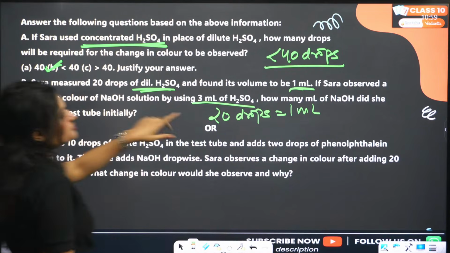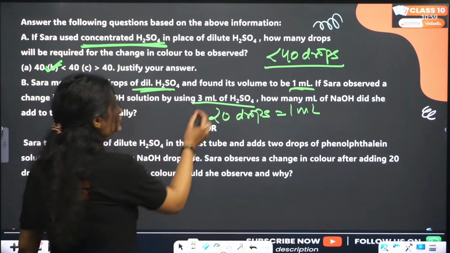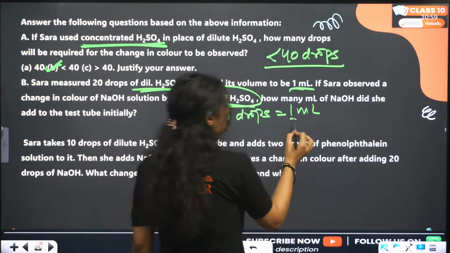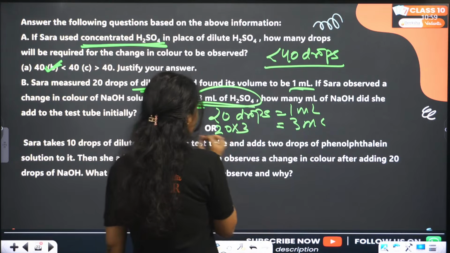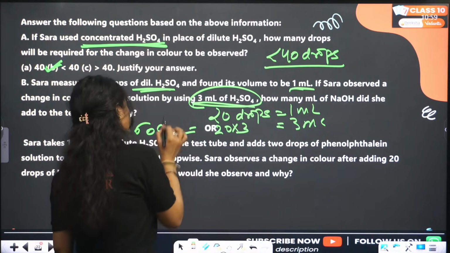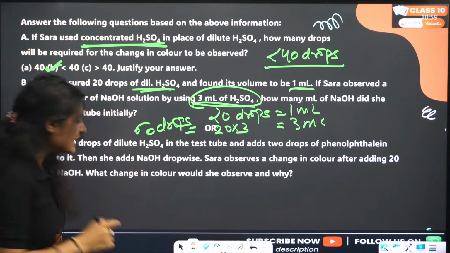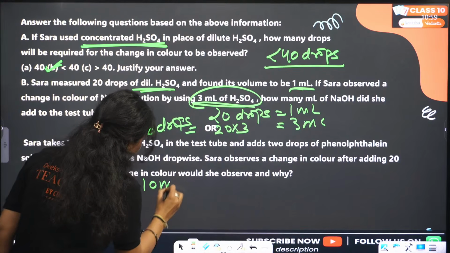So 20 drops means 1 ml. She added how much? 3 ml. She added 3 ml of sulfuric acid. So that means how many drops? 3 ml means 60 drops. 60 drops. And we know that 1 ml means 10 drops.